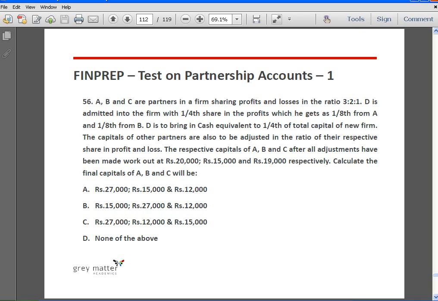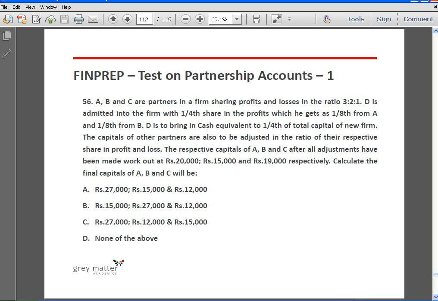The capitals of other partners are also to be adjusted in the ratio of their respective share in profit and loss. The respective capitals of A, B and C after all adjustments have been worked out at 20,000, 15,000 and 19,000 respectively. Calculate the final capitals of A, B and C.